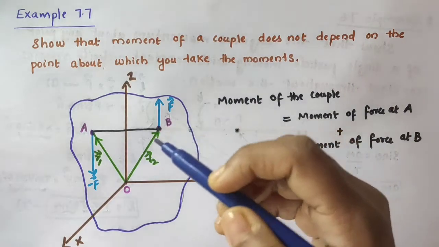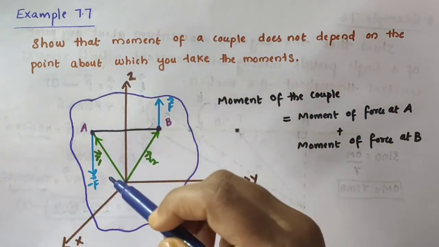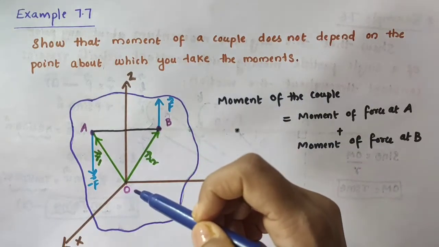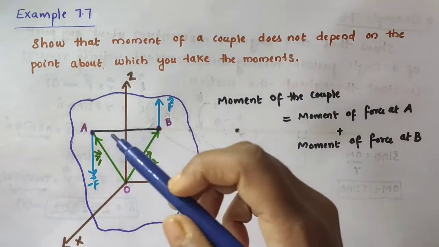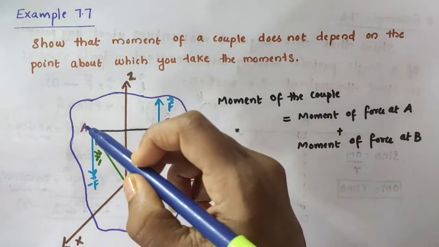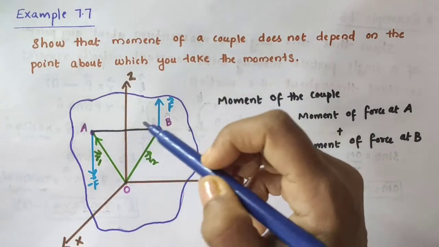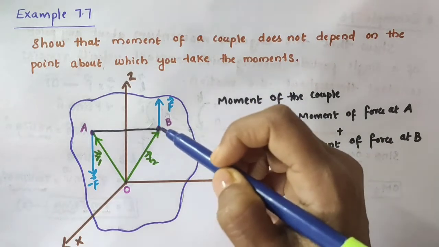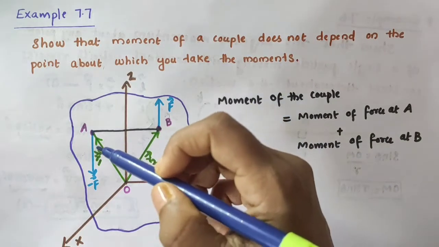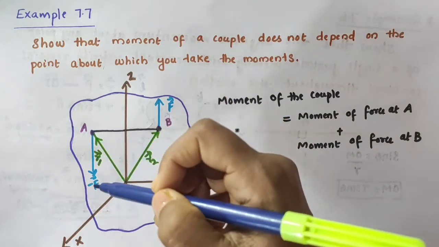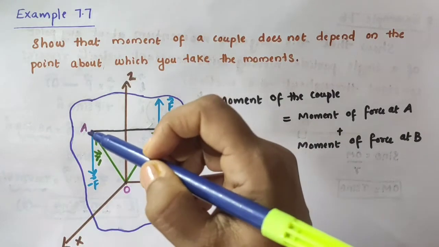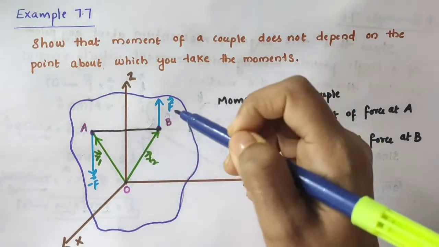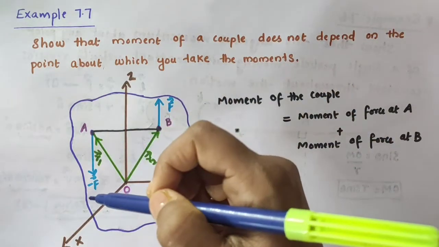So consider a rigid body here. I have just taken x, y and z axes here. O is the origin. Then consider two points on the rigid body. One is A, another one is B. Let the force vector F act on the rigid body at the point B on it. And let the force, minus vector F, act on the rigid body at the point A on it. Both are equal in magnitude but opposite in direction.